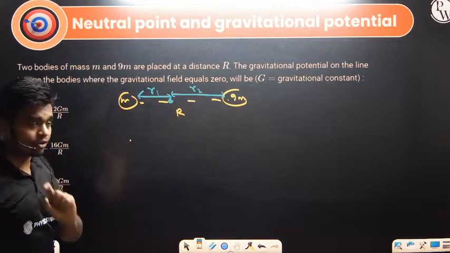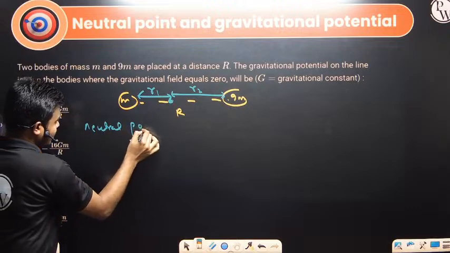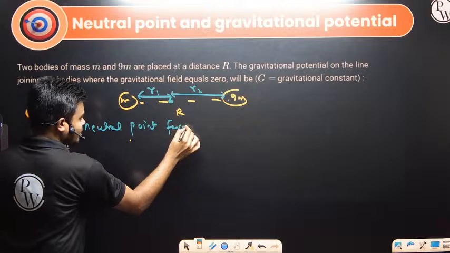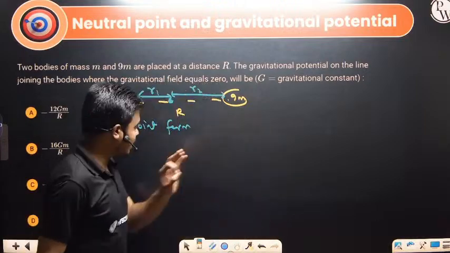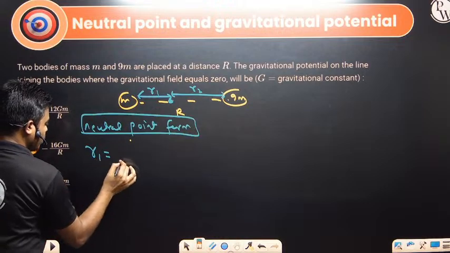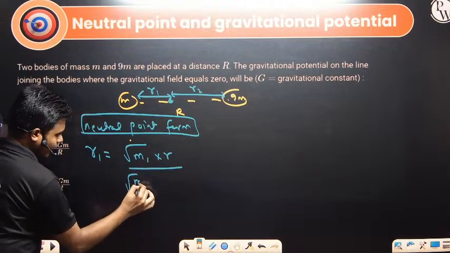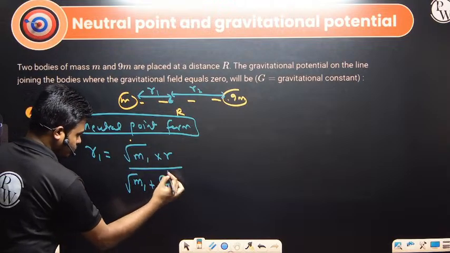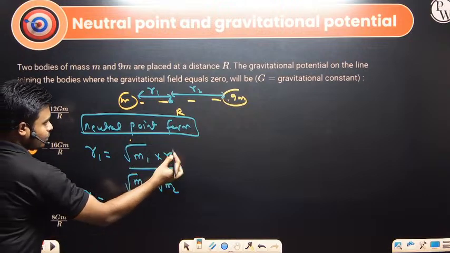We have the direct neutral point formula, which we discussed in the classes. Between the two masses, where the gravitational field is exactly 0, r1 is given by root m1 into r divided by root m1 plus root m2, where r is the total distance.